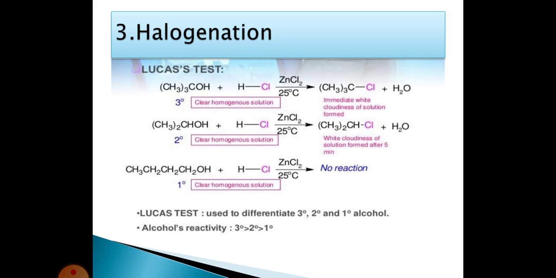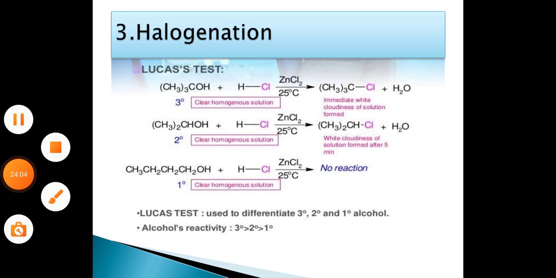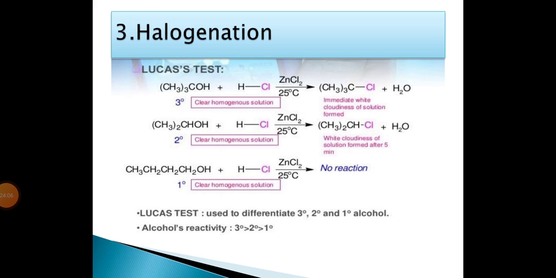The primary alcohols we are taking are also a clear homogeneous solution. They also react with HCl in the presence of ZnCl2 at 25 degrees centigrade temperature, but here there is no reaction. The primary alcohol does not react with the hydrochloric acid at room temperature.